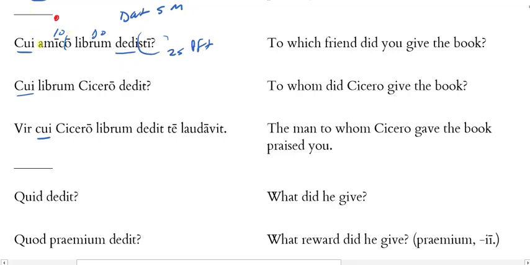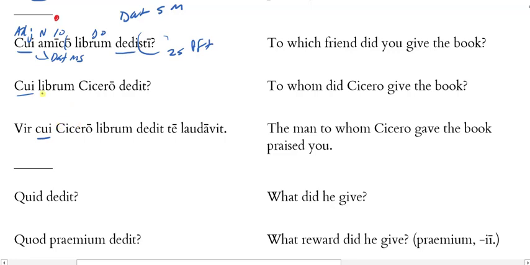And then I have qui. So what is that doing here? We've said that that's dative singular masculine. Amico is dative singular masculine as well. So what's going on here? It looks like this interrogative is functioning as an adjective right next to the noun amico. They both share the same case, gender, and number. And so this is asking which friend did you give the book to? To which friend did you give the book? So it's questioning the identification of the friend.